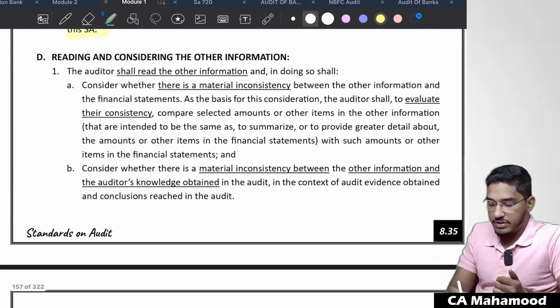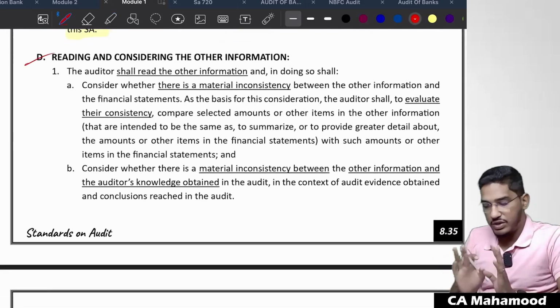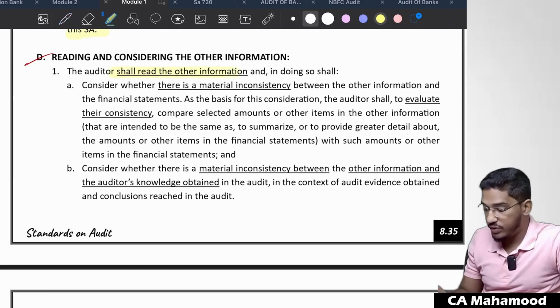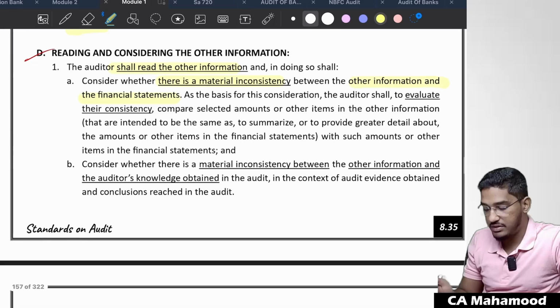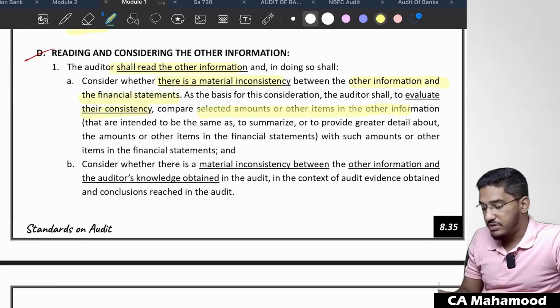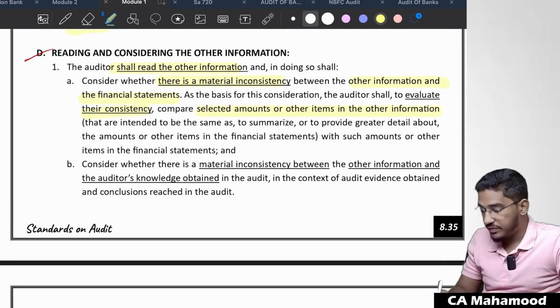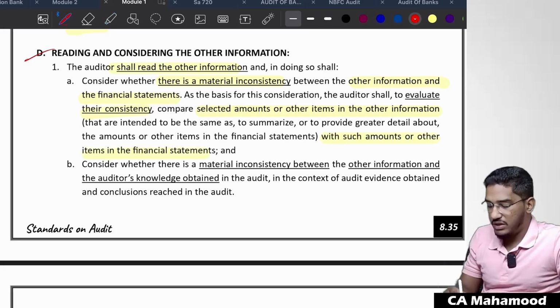Reading and considering other information. So as I've told you, the main objective is that you are supposed to only read. Let us see what they're telling. The auditor shall read the other information, and in doing so, he shall consider whether there is any material inconsistency between the other information and the financial statements. You have to find out whether there is any inconsistency between other information and financial statements. As the basis for the consideration, the auditor shall, to evaluate their consistency, compare selected amounts or other items in the financial information which are intended to be the same with such amounts or items in the financial statements. See, consider whatever has been told in the bracket, you can ignore it.